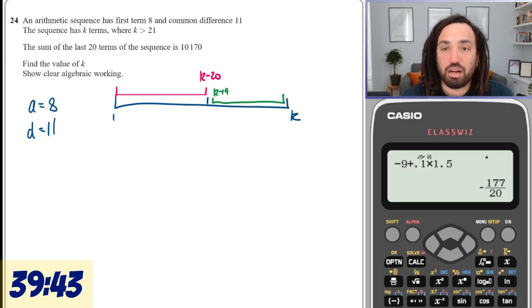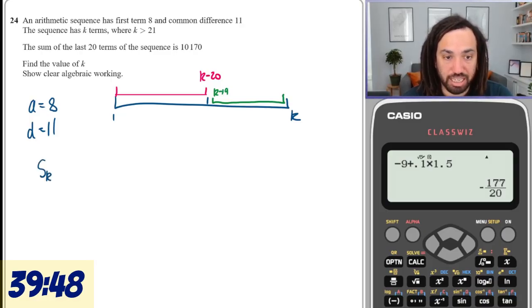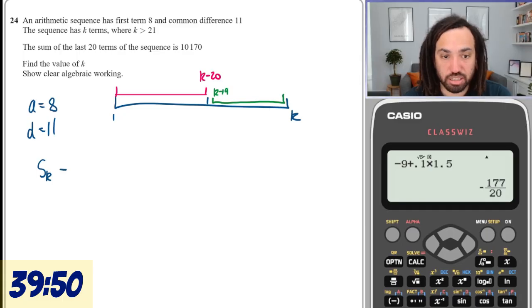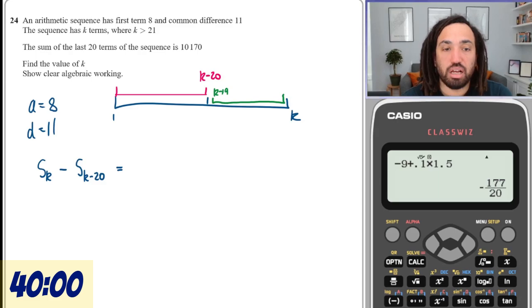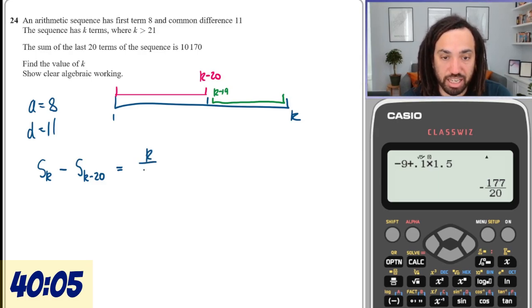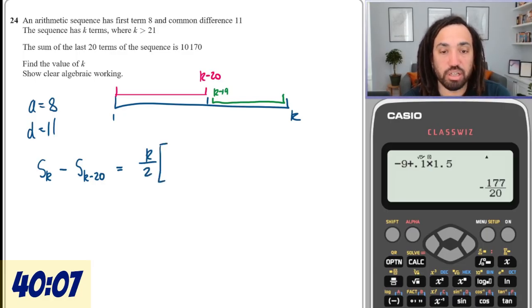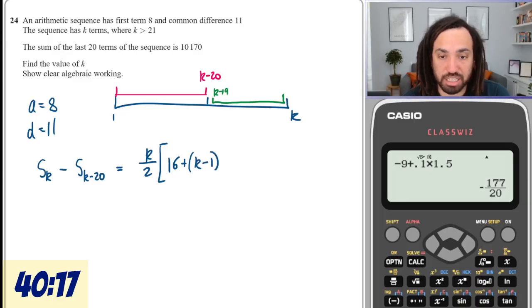So I need to do a summation up to k and then subtract the summation up to k minus 20. And that should be the last 20 terms, the green part. The summation up to k will be k over 2, just using the formula that we know: 2 lots of a is 16, plus n, which is k, minus 1 times d, which is 11.